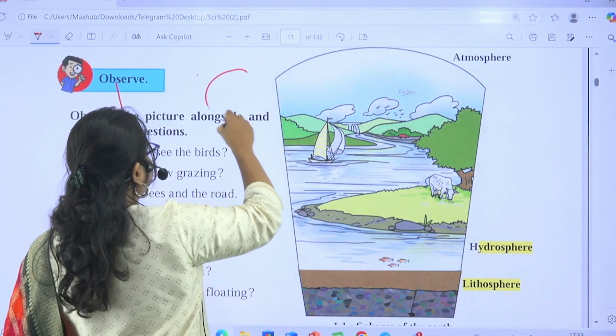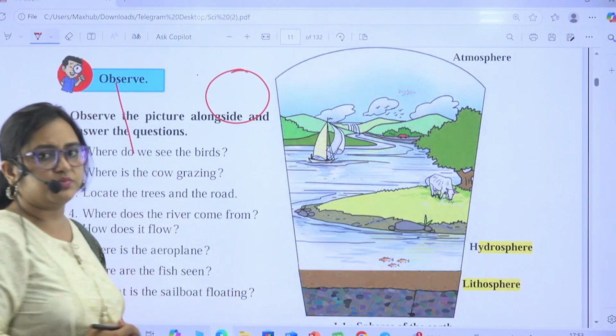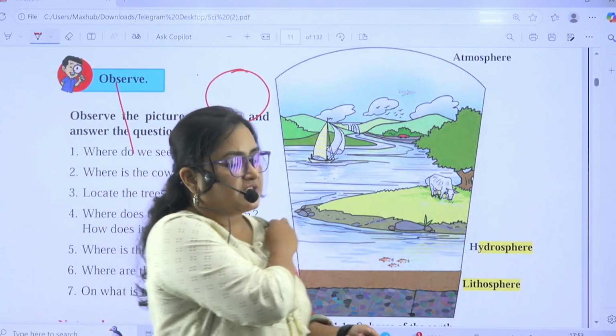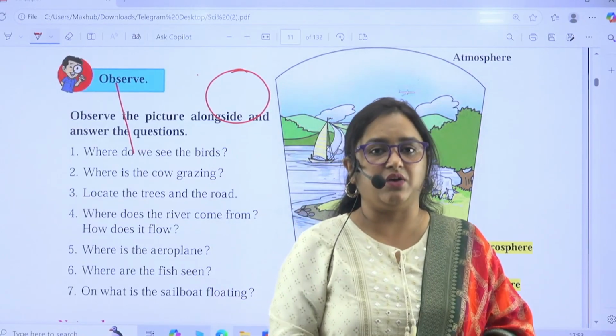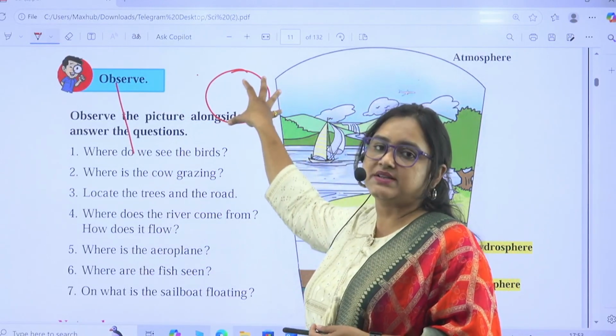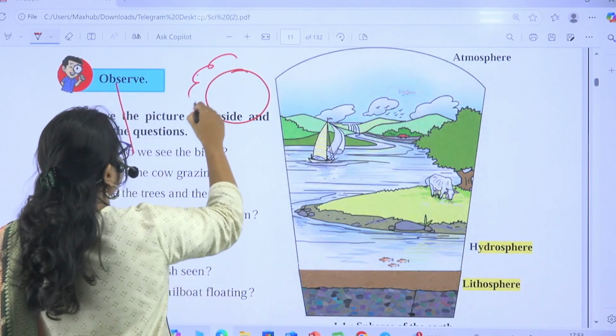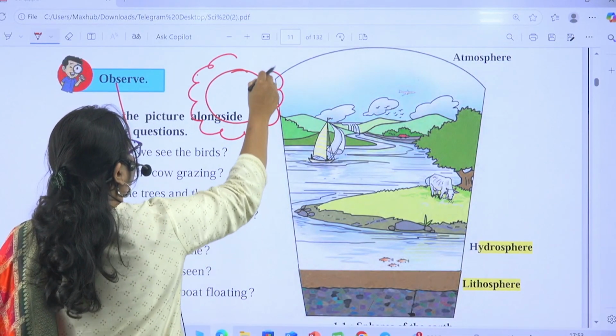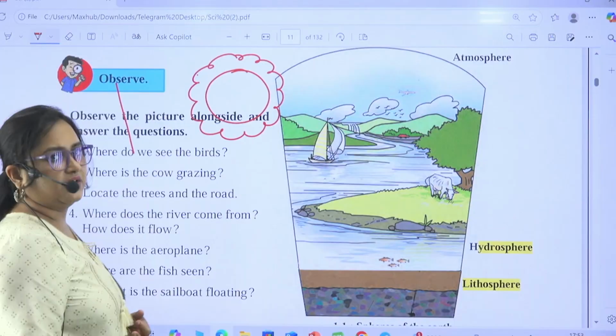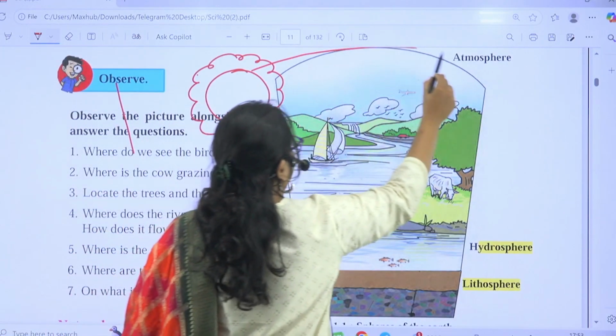Now the earth is a spherical object. In your geography lectures you must have read that the earth is not perfectly spherical, it is flattened. Whatever covers above the surface of the earth is known as atmosphere.